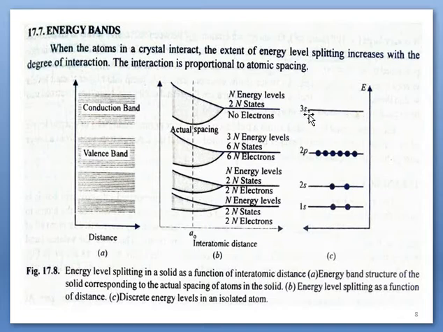But here, since there is no electron, even then it is split and forms a band. N energy levels will be here, 2n states. Since there is no electron in a single energy level, there will be no electrons in the band. The 1s subshell lies in the core shell, and this subshell is called the core subshell or core orbital.